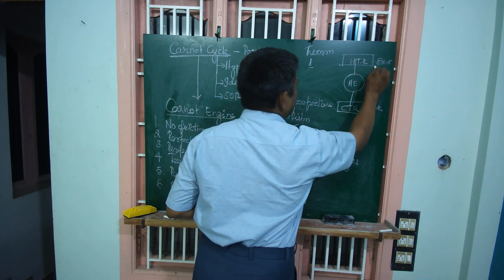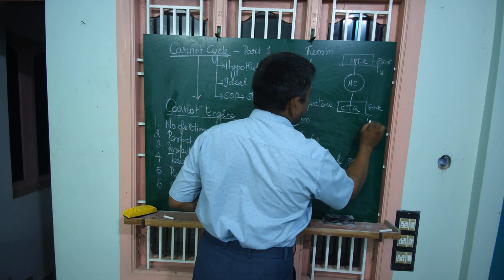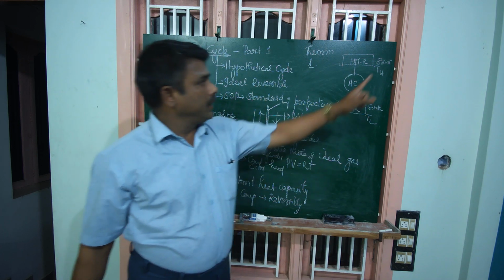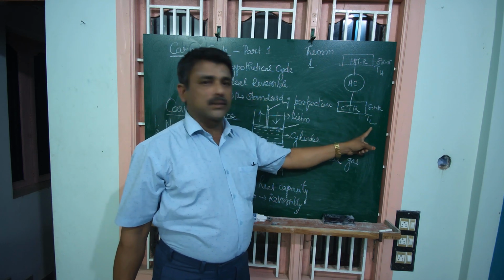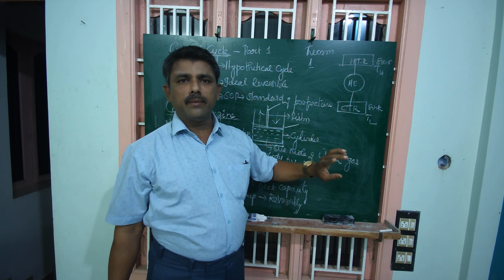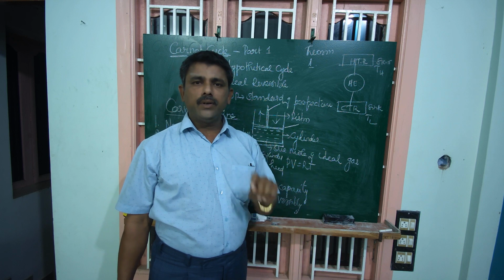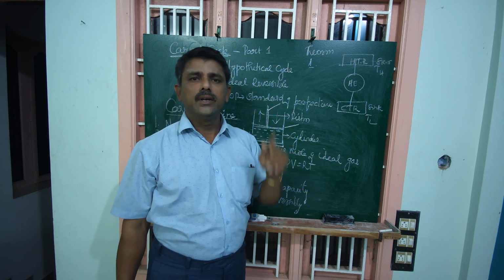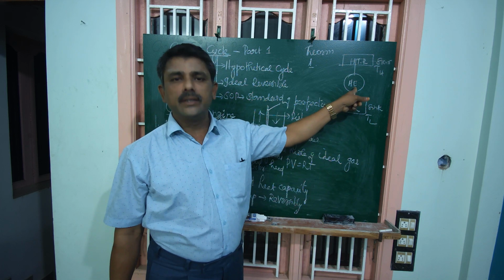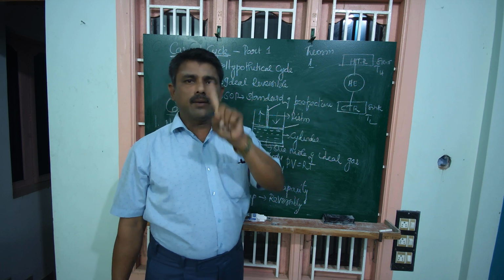This is called TH. This is called TL. TH is constant. Similarly, TL is constant. Any engine working between two thermal reservoirs at constant temperature has an efficiency always less than that of the reversible engine. Clear? This is theorem 1.